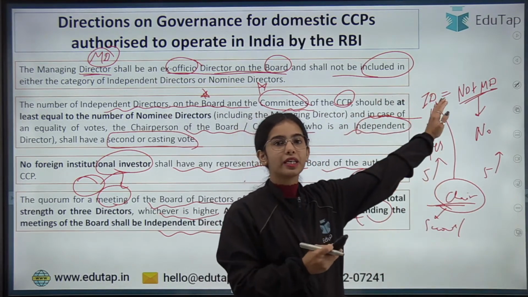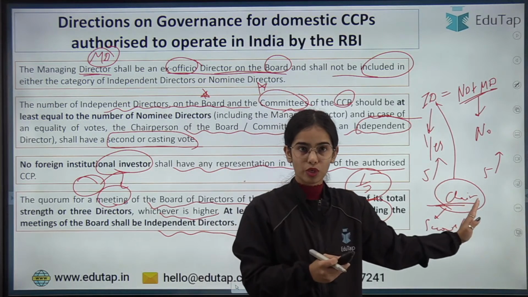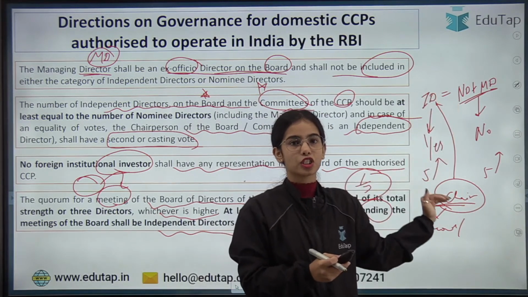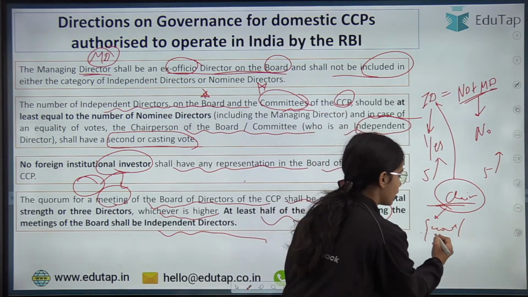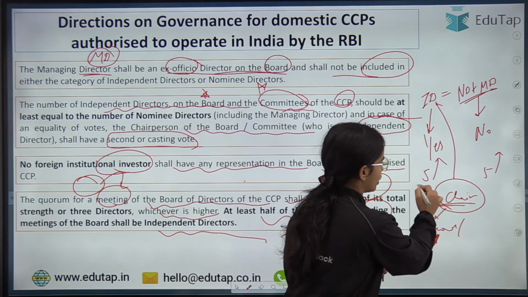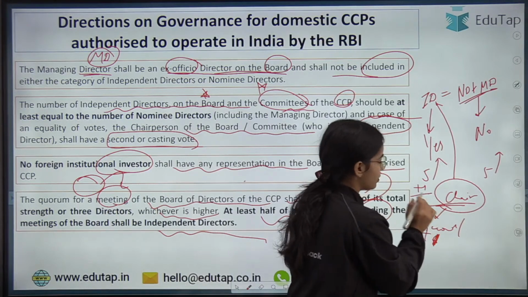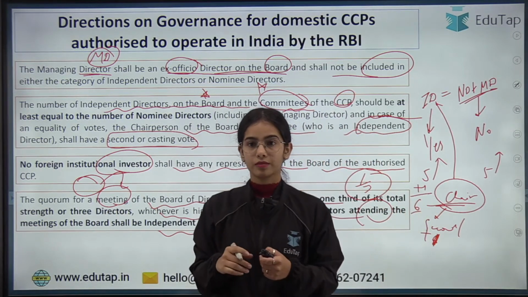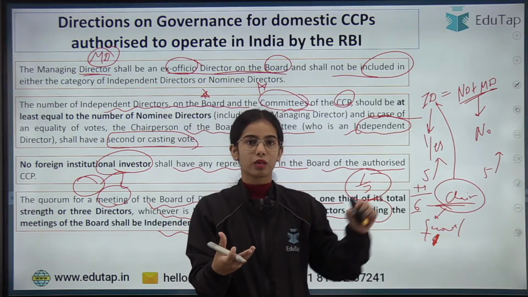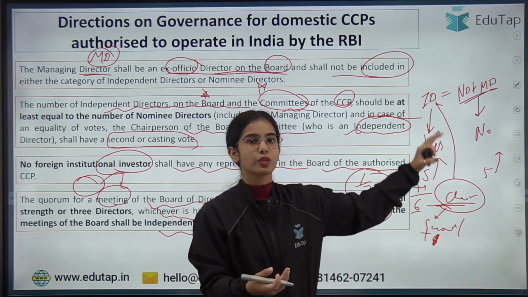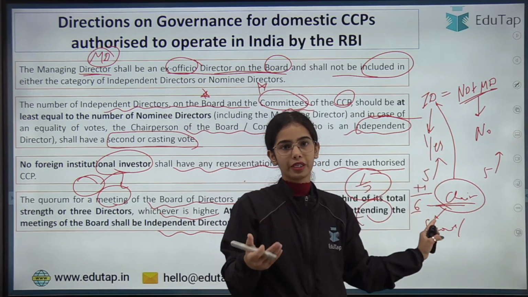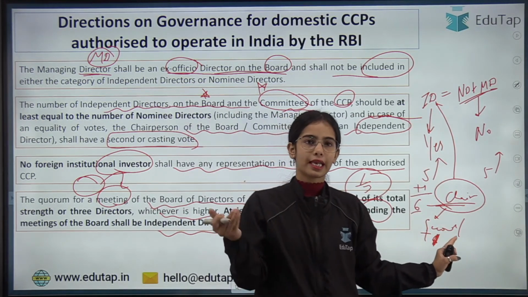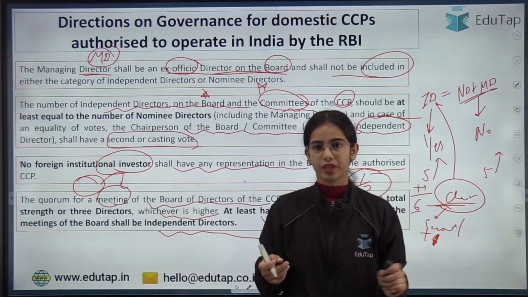So only an independent director can become the chairperson of the board. The independent director who is the chairperson will have a second vote, an additional vote, so plus 1, and the votes will become 6. I hope this is clear: the chairperson, who is also an independent director, has the second or additional vote.